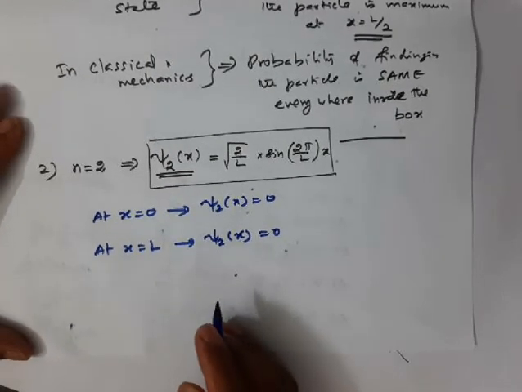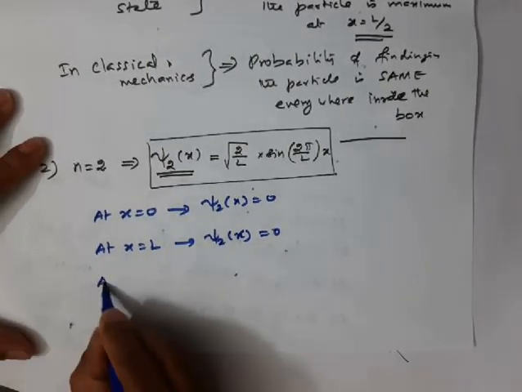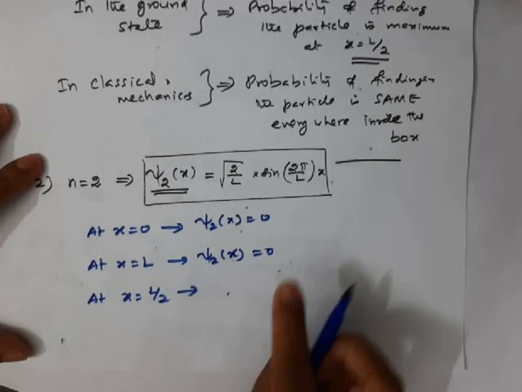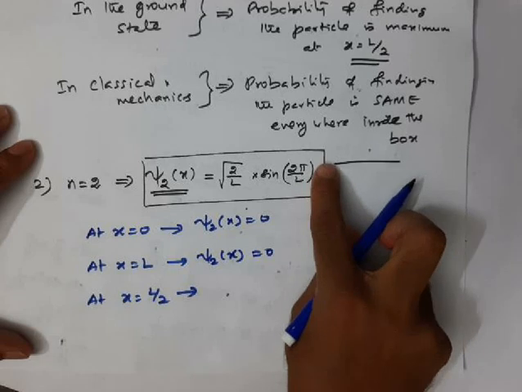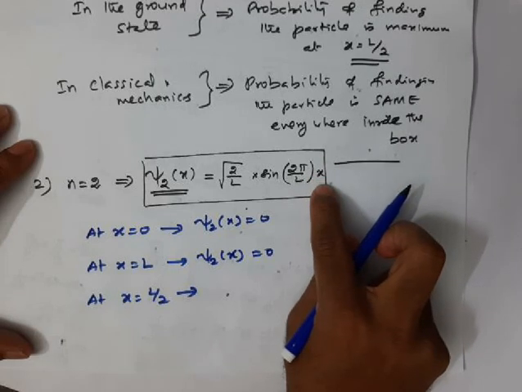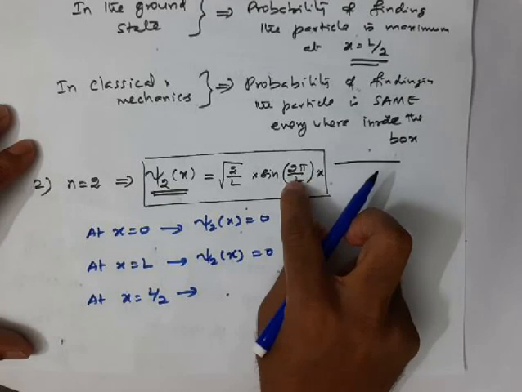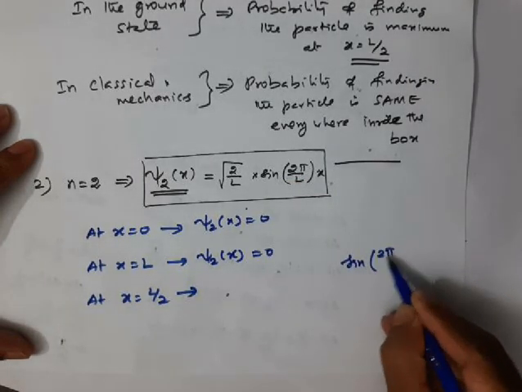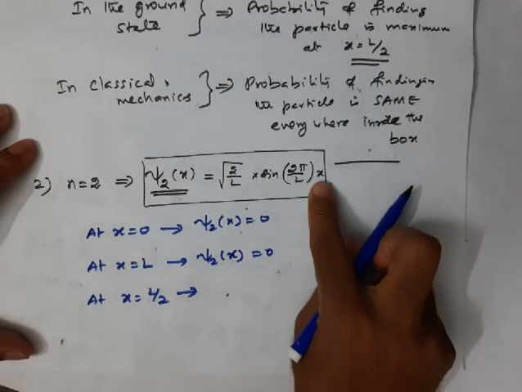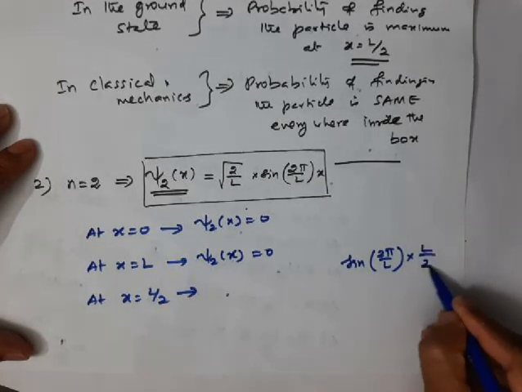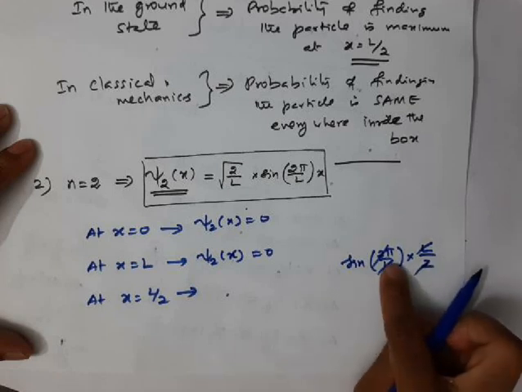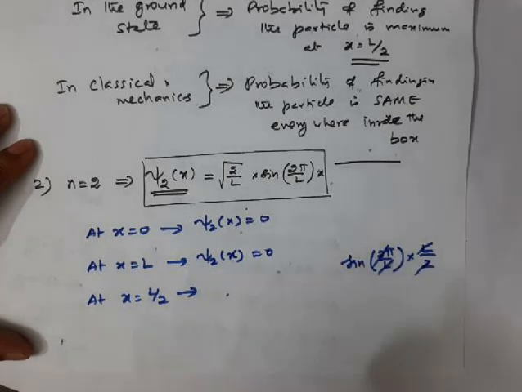Now, what will happen at the middle of the box, that is at x equal to L by 2? If I put x equal to L by 2 here, L cancels. Let me write here, sine 2 pi by L, and in the place of x, we should put L by 2. This L cancels, 2 cancels, you will get sine pi. I told you sine of all pi values are 0.